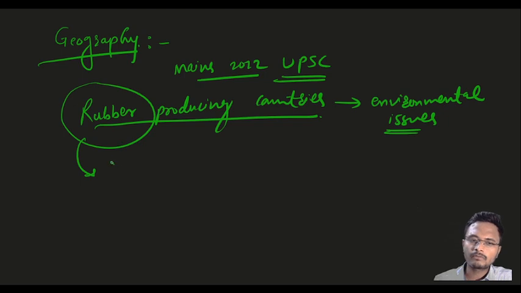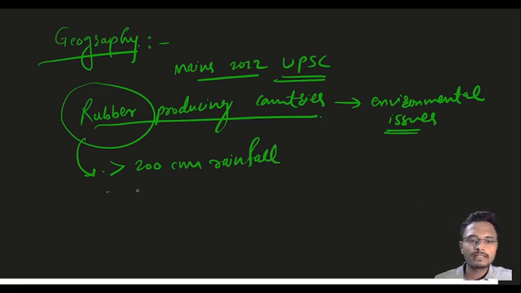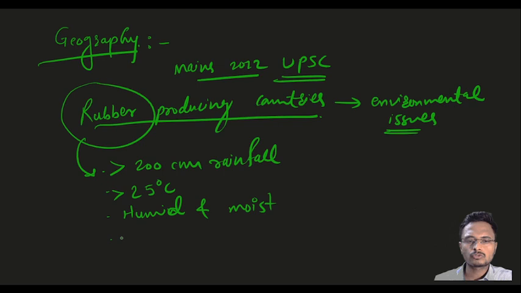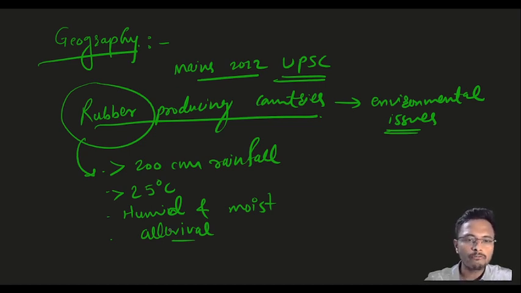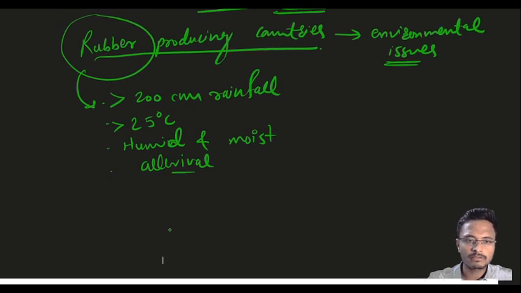Rubber requires more than 200 centimeters of rainfall, more than 25 degrees Celsius of temperature, a humid and moist climate, and alluvial soil. All these factors decide the location of rubber as a commercial crop.